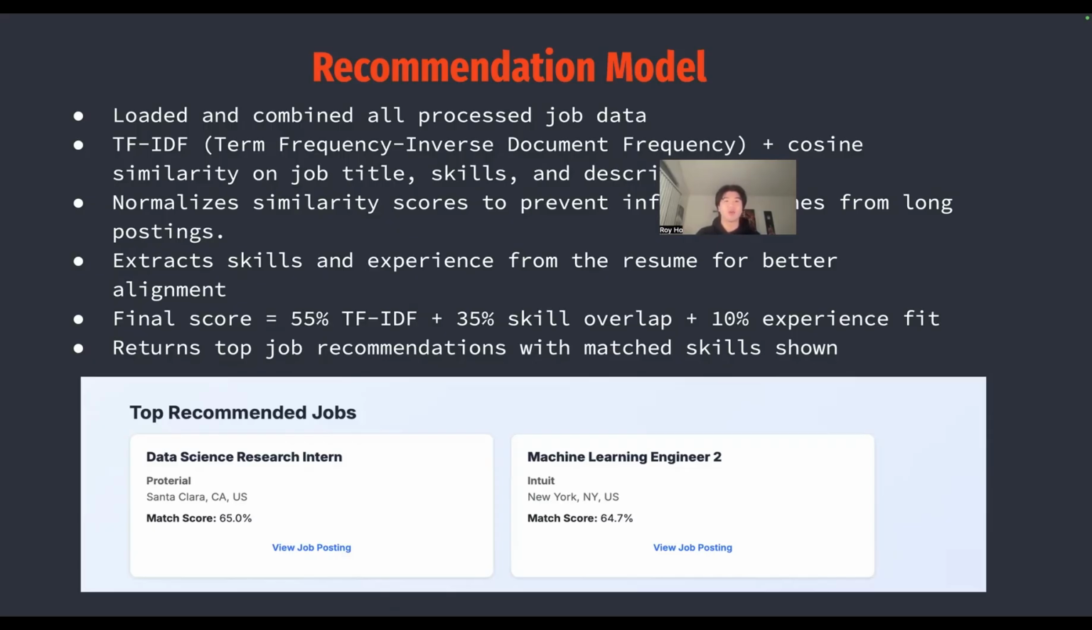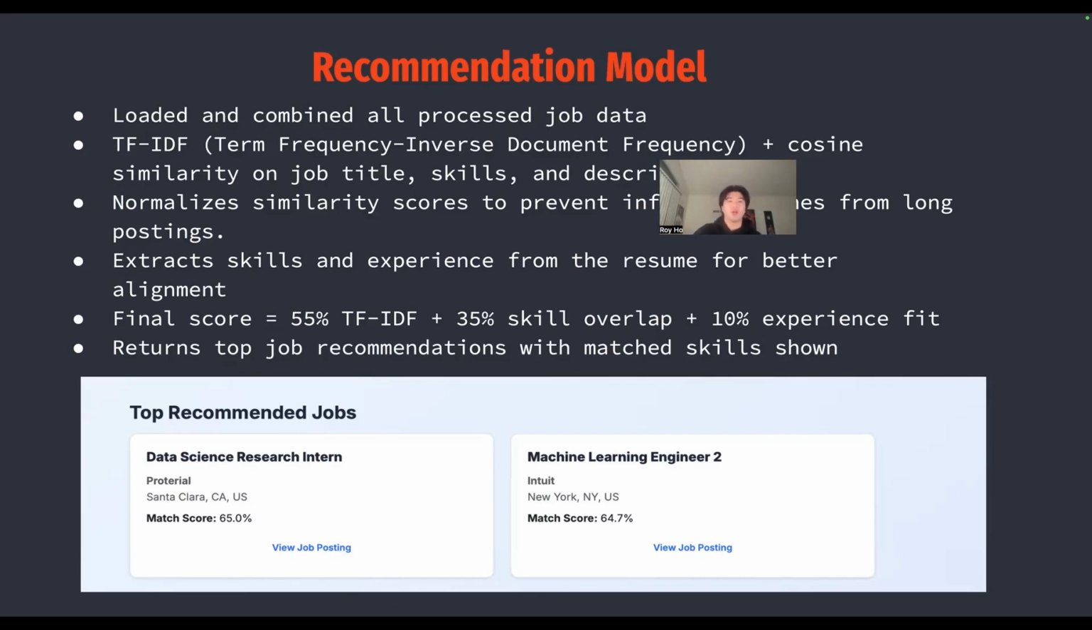Moving forward is our recommendation model. First, we started by loading all of our processed job data, and this included every job posting which was cleaned from California, New York, and Texas. We combined the CSVs, removed the duplicates, and prepared a single dataset for the model to use.